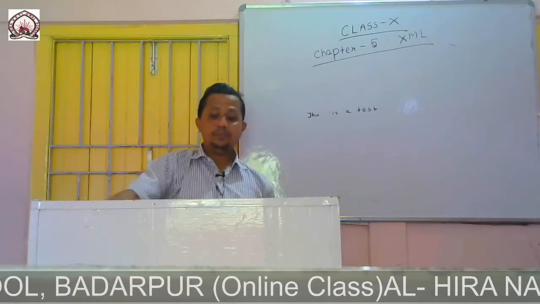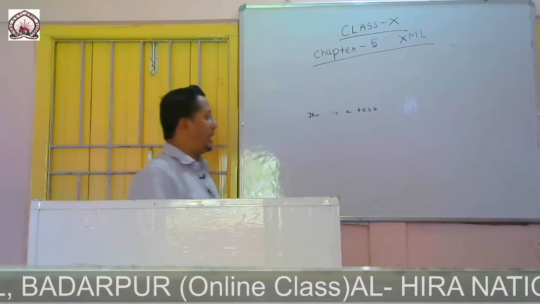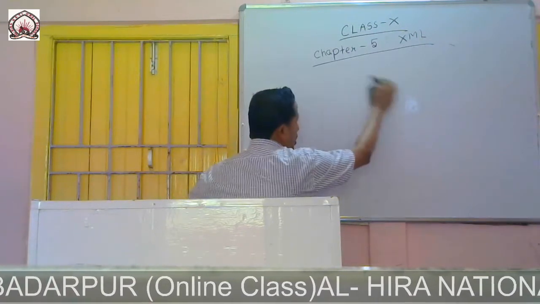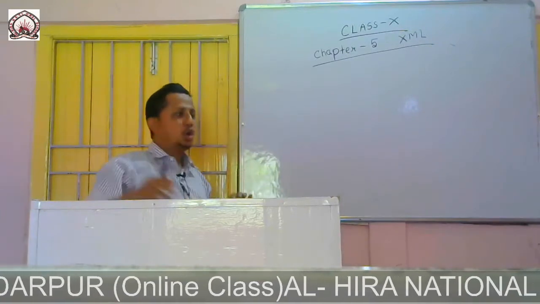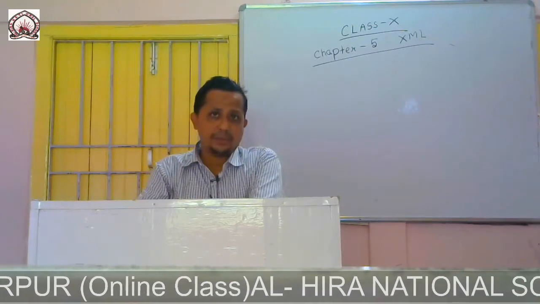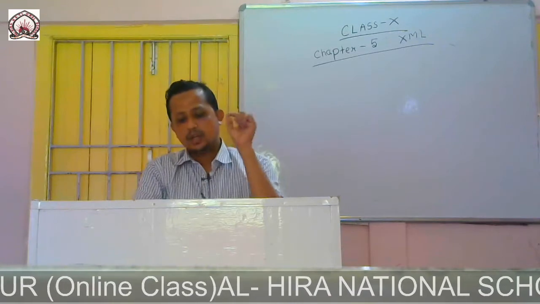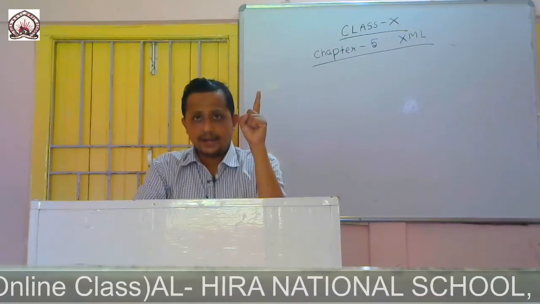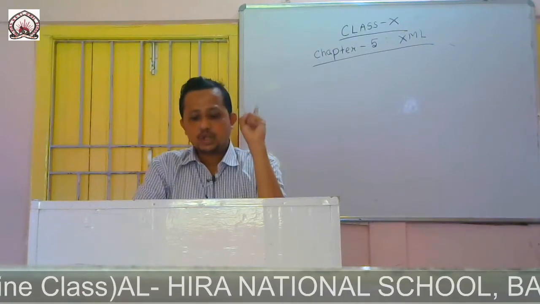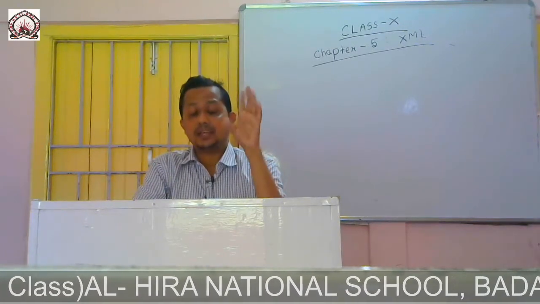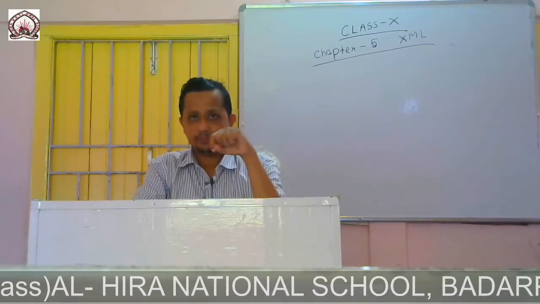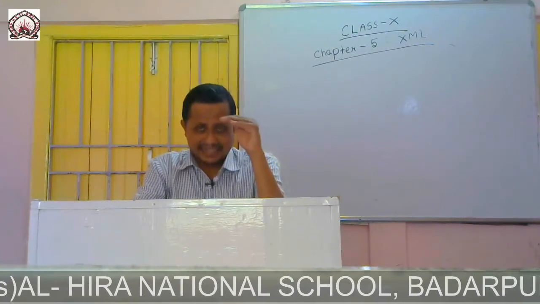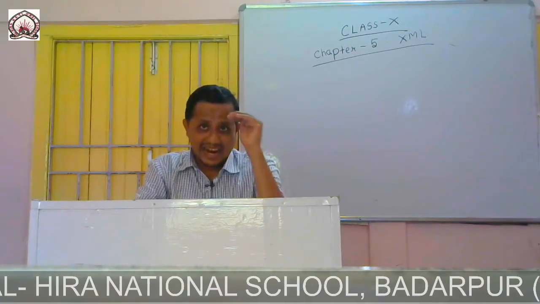Now how can you make a well-formed XML document? There are rules. Rule number one, the root and the child should be nested in a proper way.